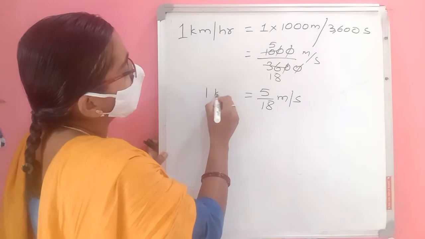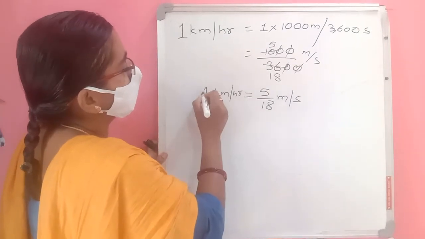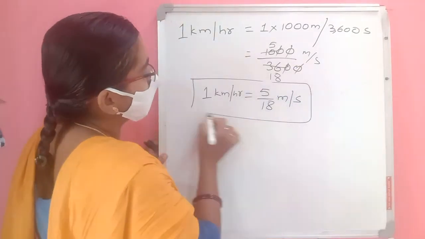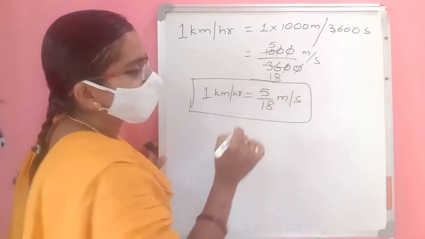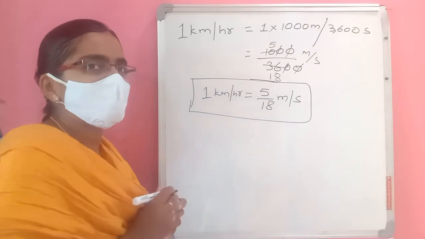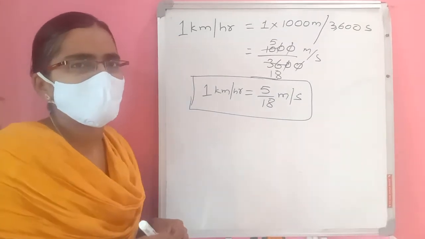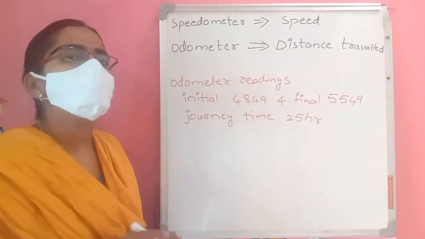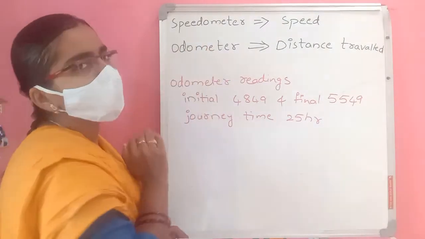So 1 kilometer per hour is equal to 5 by 18 meter per second. This is also an important question already asked in most entrance exams, and you also get it in problems. In vehicles we have a speedometer and an odometer.